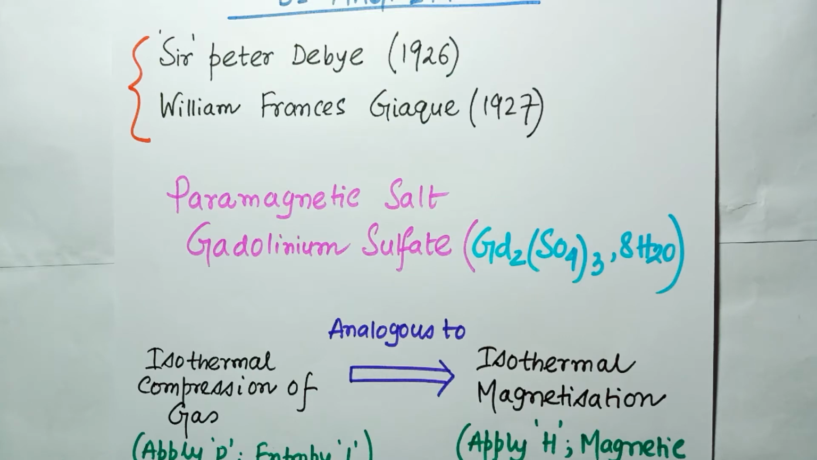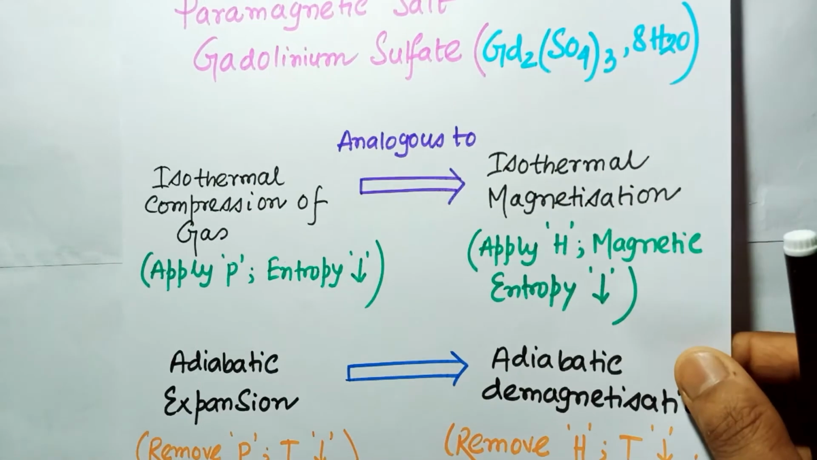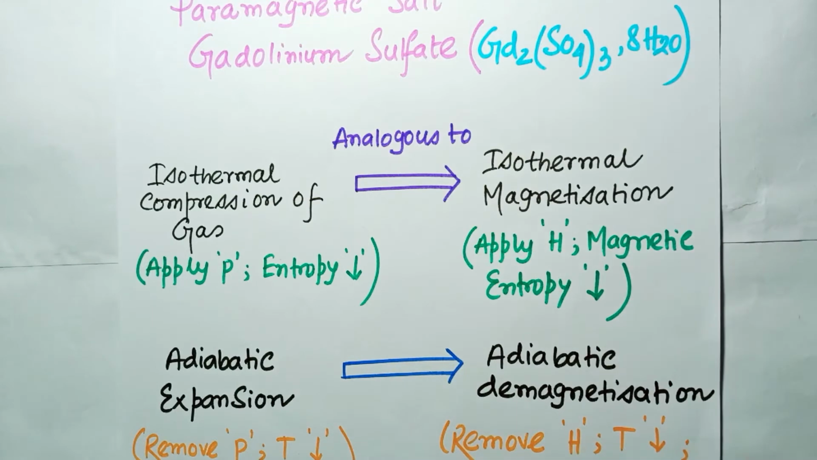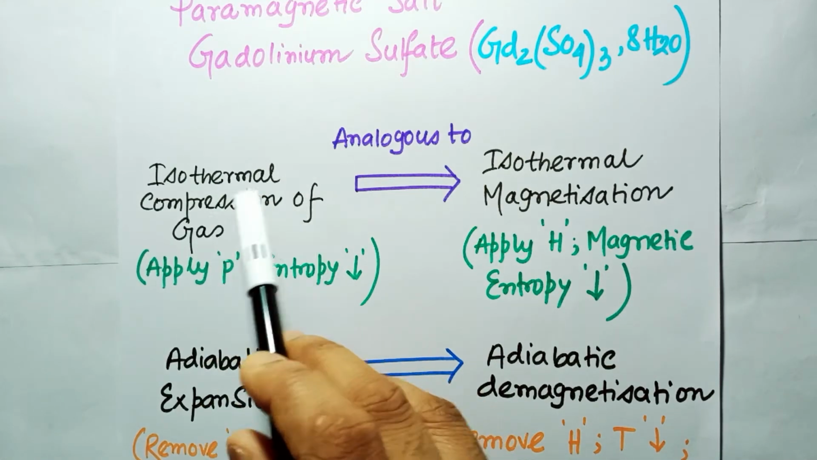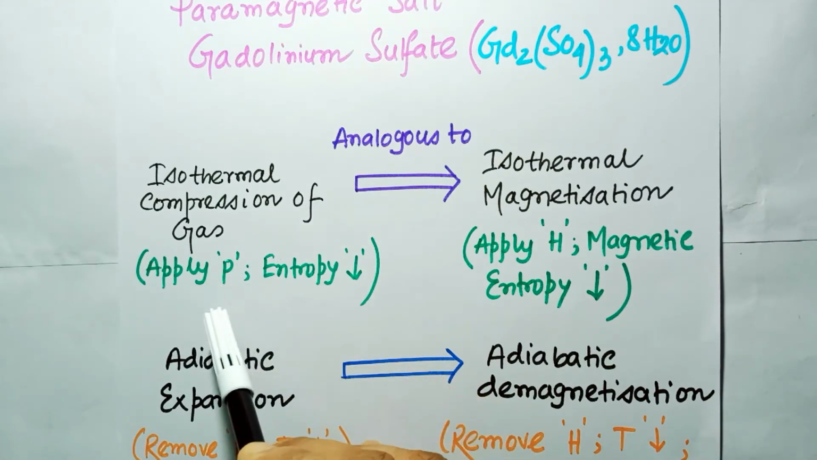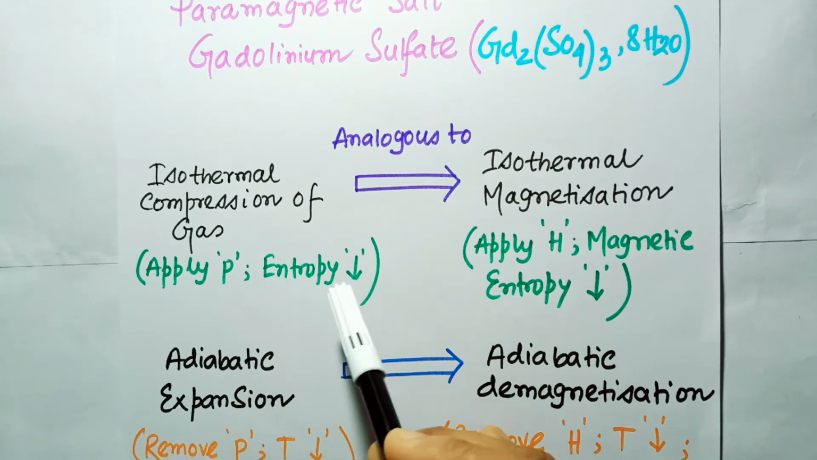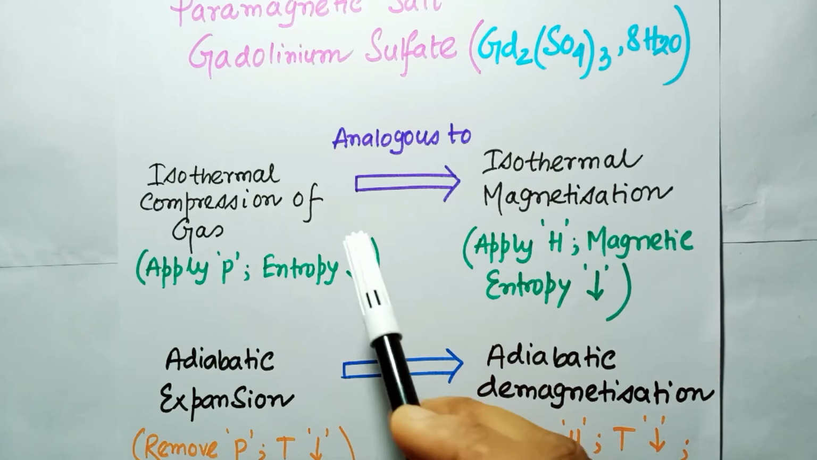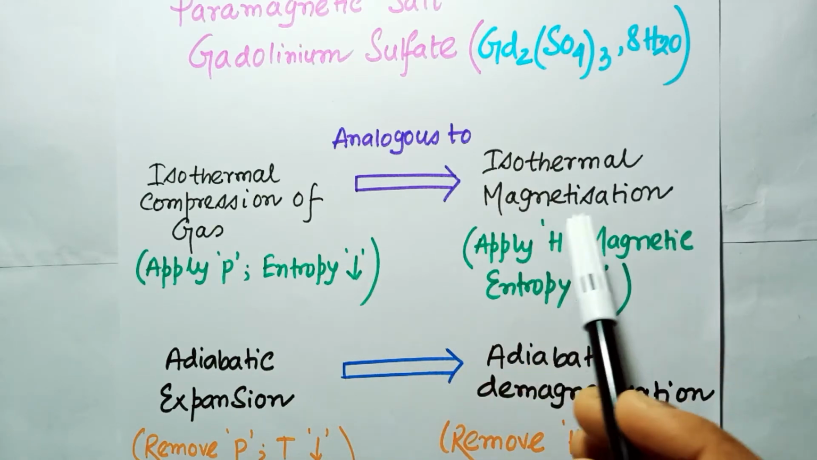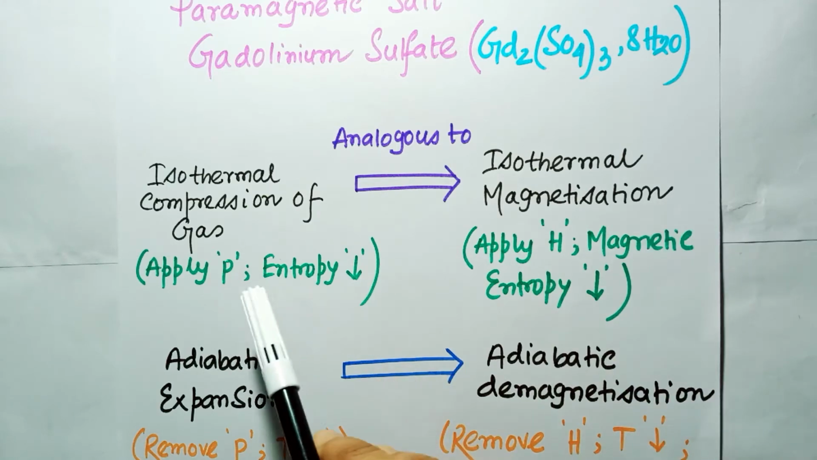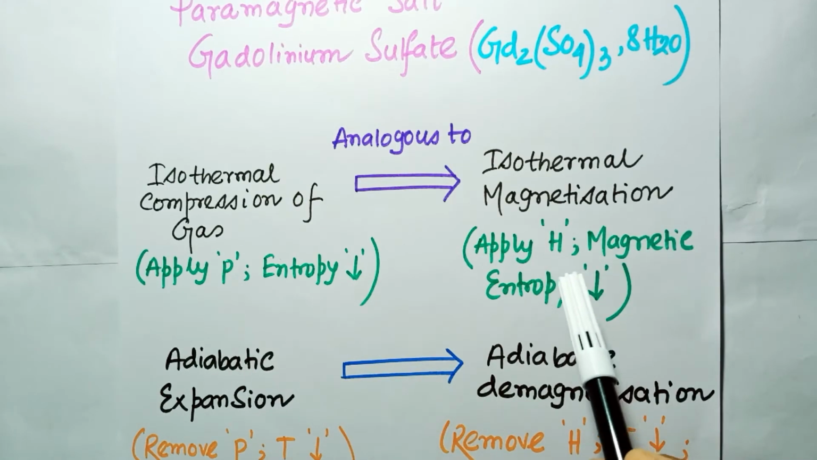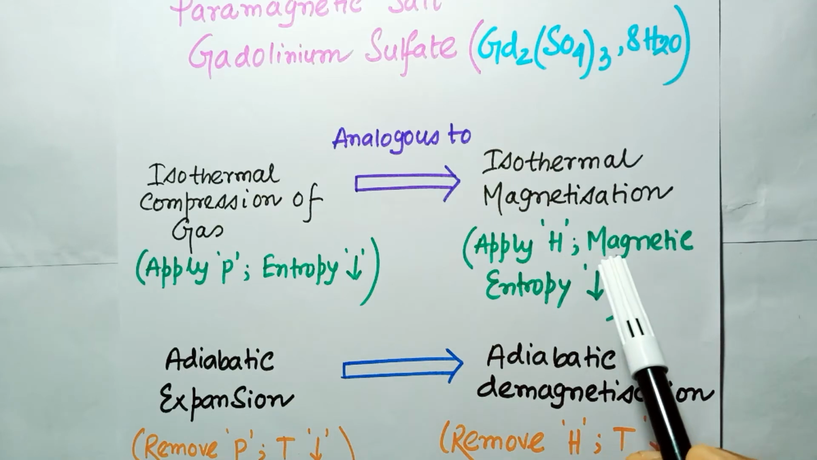Now, from the following discussion, or from the analogous treatment, we will understand this topic better. So I will make some analogous discussion. This is for the isothermal compression of the gas, where we apply some pressure and the entropy gets decreased, and it is analogous to the isothermal magnetization process, where the pressure is analogous to applying the magnetic field and the magnetic entropy gets decreased.